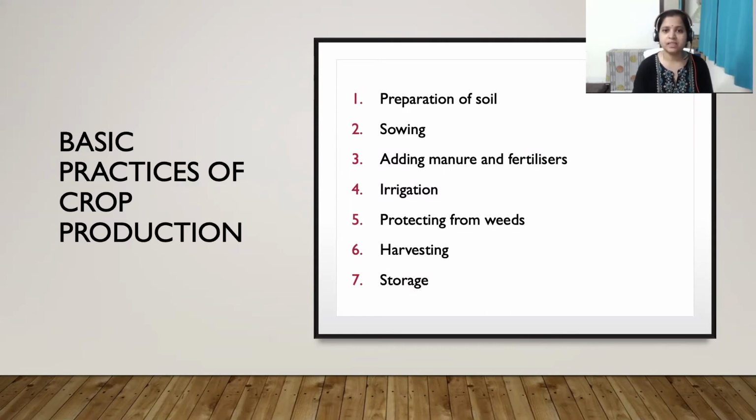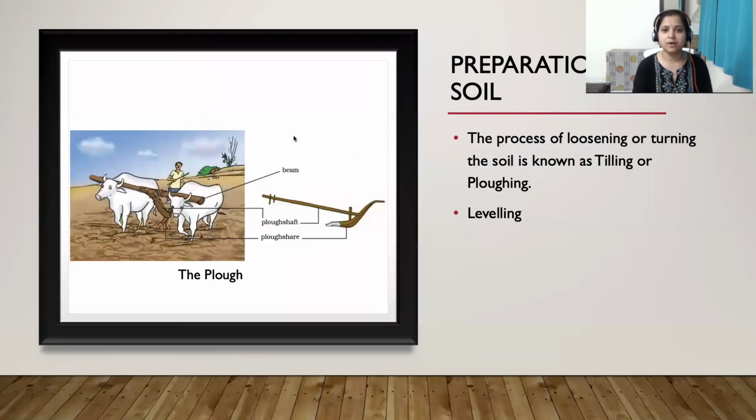So now let's discuss the steps one by one. First step is preparation of soil. So what is the meaning of preparation of soil? The process of loosening or tilling the soil is known as plowing or tilling.